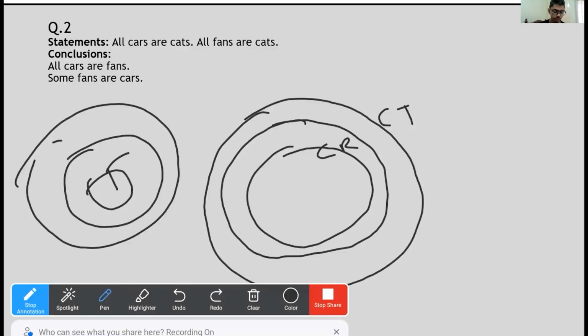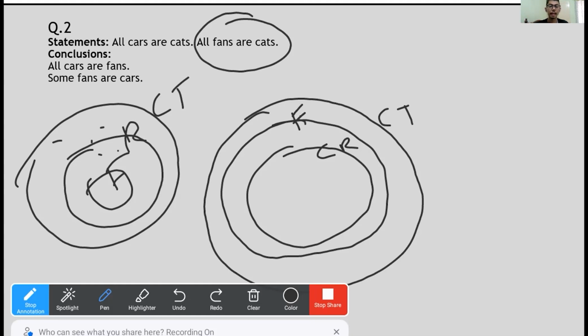This is fan. This is car. This is the cat. Right? They've just said that all fans are cats. They've not said whether all fans are cars or otherwise. So these two cases, these two Venn diagrams are possible.